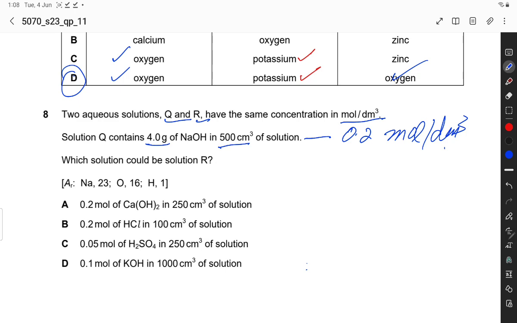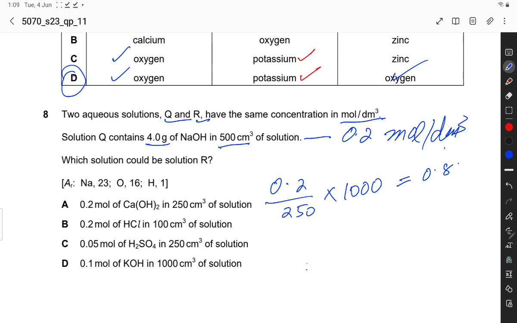Now calculate the concentration for the 250 centimeter cube option: 0.2 divided by 250 into 1000 is 0.8, and it does not match 0.2.